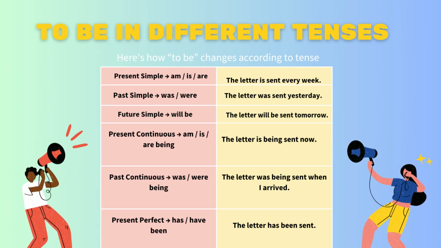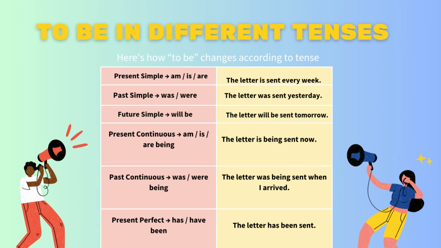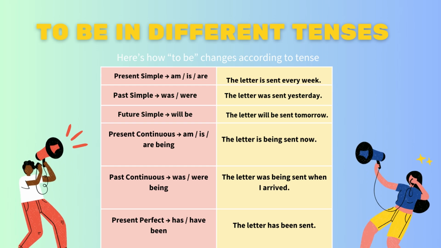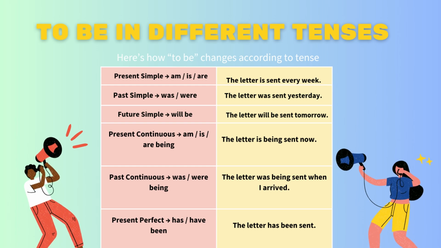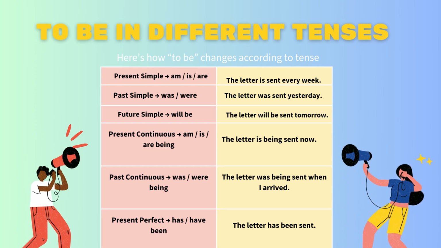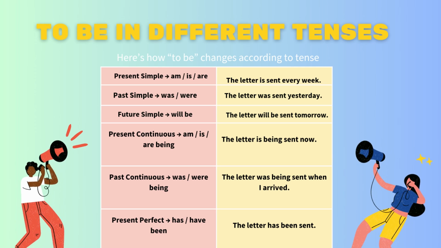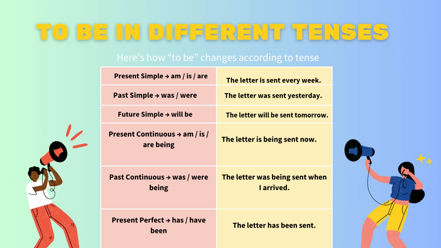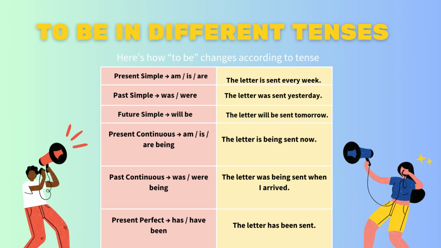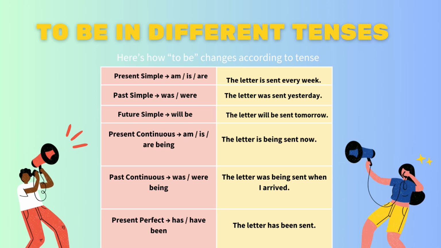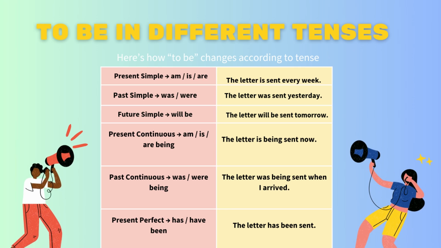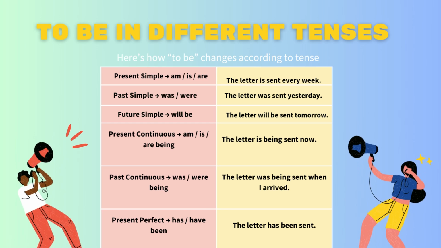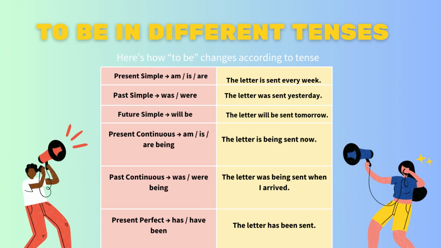In the present simple, we use am, is, or are. The letter is sent every week. Second, in the past simple, we use was or were. Example, the letter was sent yesterday. Third, in the future, we use will be. An example, the letter will be sent tomorrow.